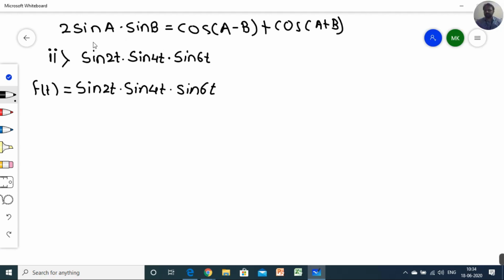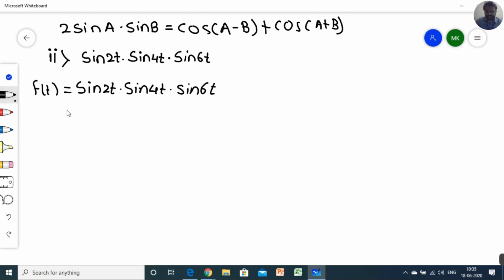Hope this is the proper formula. If the term is cos a cos b, then cos a plus b plus cos a minus b, but when the term is sine, then cos a minus b plus cos a plus b, I think, in my opinion.